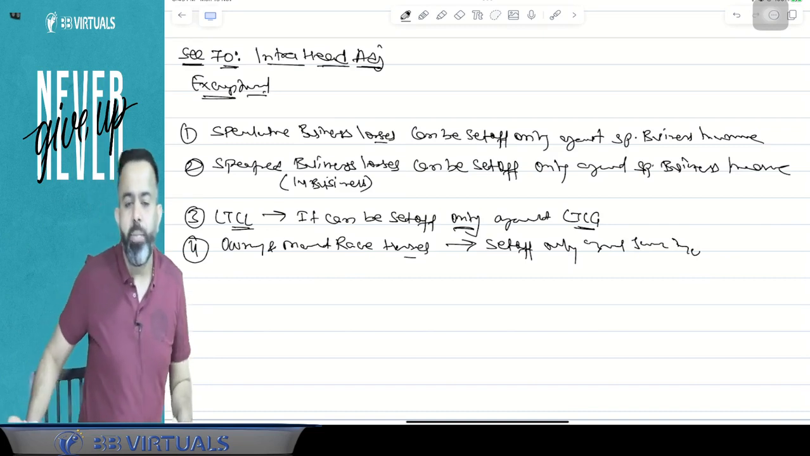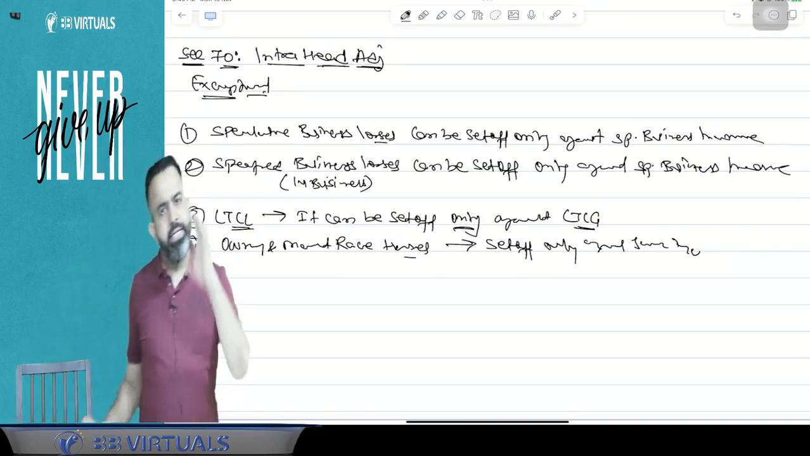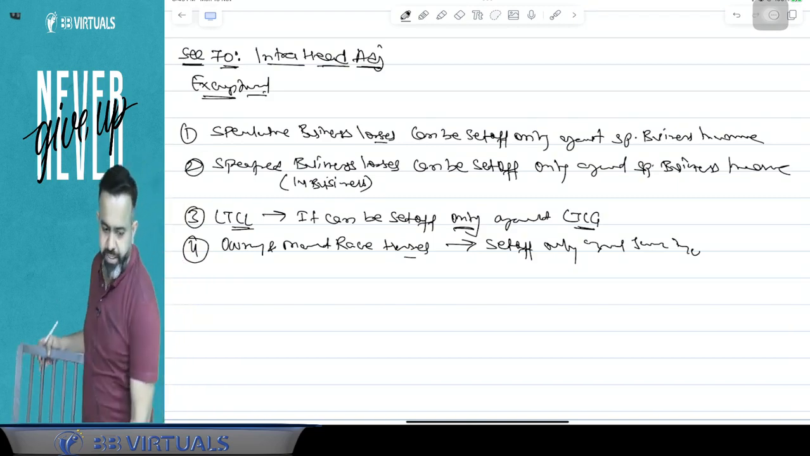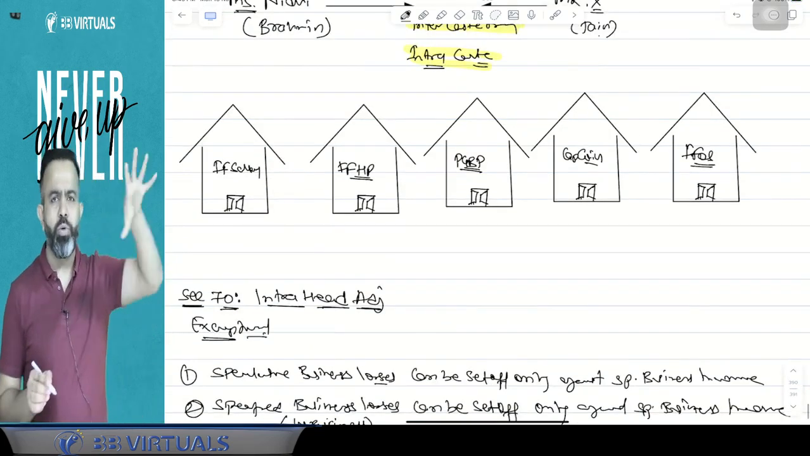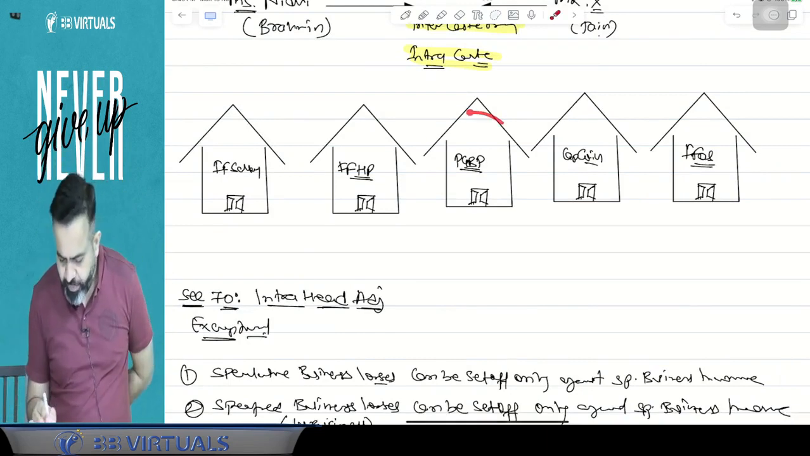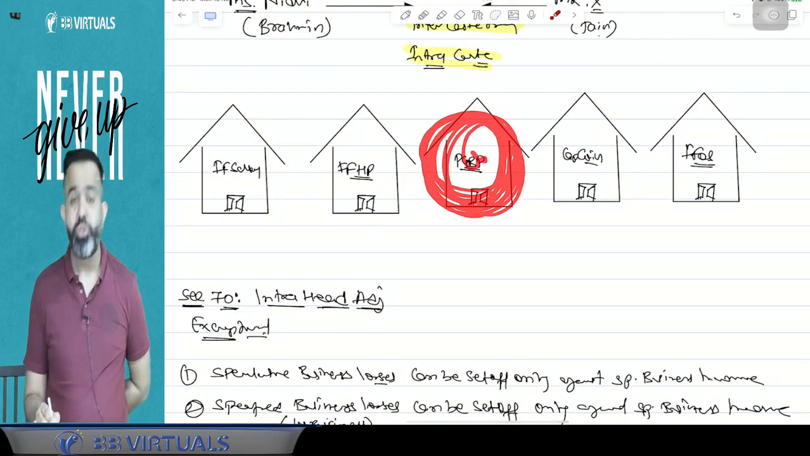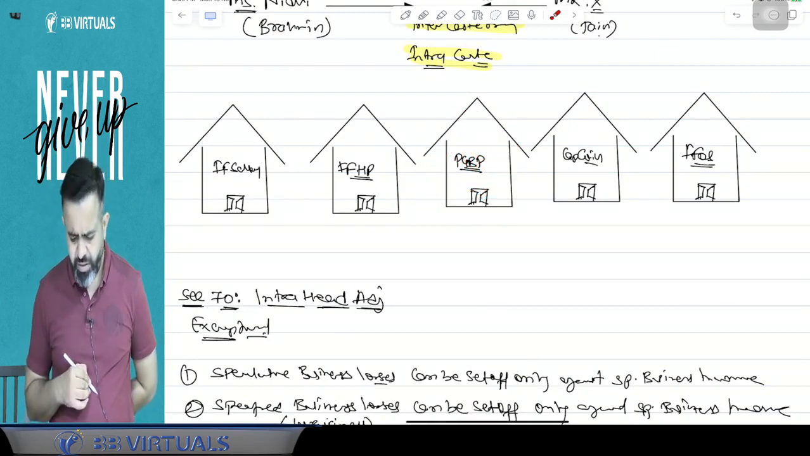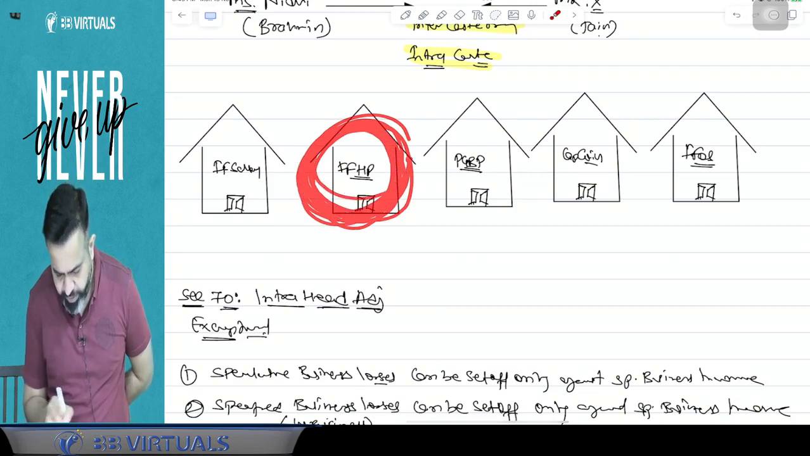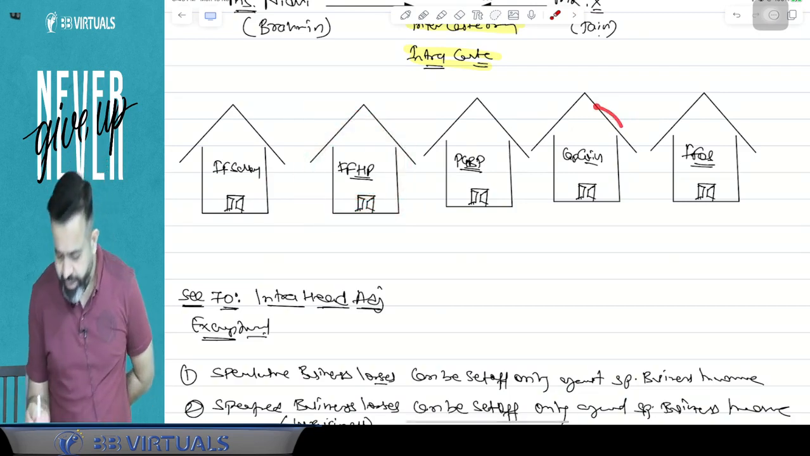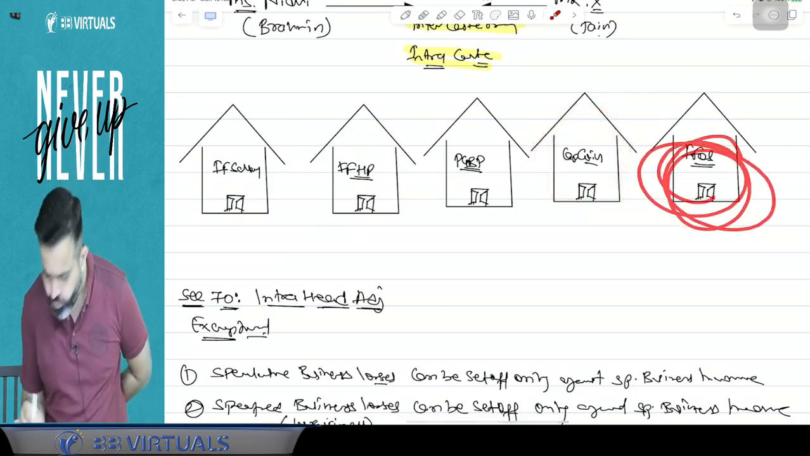So guys, normally the first point says, all people pay attention, intra-head adjustment you can do. Intra-head adjustment means within the head you can set off. Under the PGBP head, you can set off one business loss against another business gain, no issue at all. House property, within house property, one house property loss against another house property gain, you can set it off. Capital gain, you can do it, no issue at all. Other sources, you can do it, no issue at all.